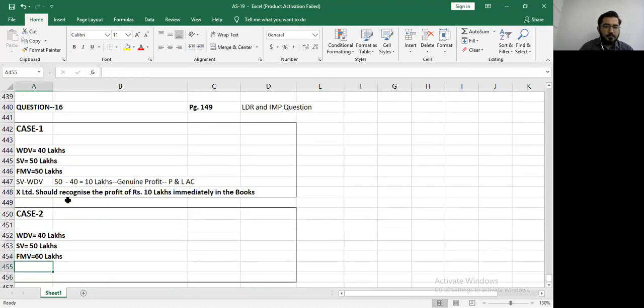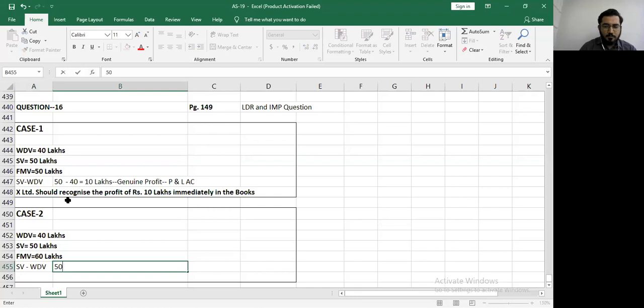Here in this case, our sale value is under the fair market value. So we are not exceeding the limit of the fair market value. Immediately you will ignore fair market value now, since you're not exceeding the limit. Then we'll be recording sale value minus WDV: 50 lakhs minus 40 lakhs is equal to 10 lakhs. Genuine profit. We will record it in the P&L account, straight away in the profit and loss account.